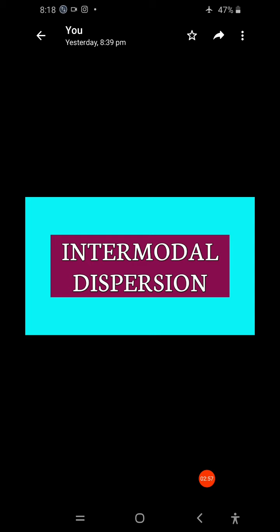So instead of using the step index fiber, use the graded index fiber, since it mostly occurs in multimode fibers.